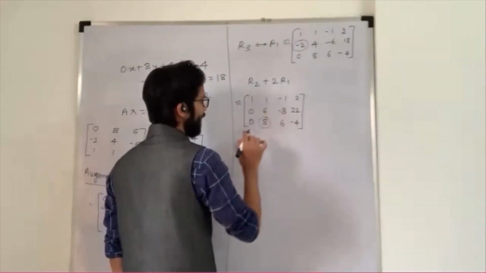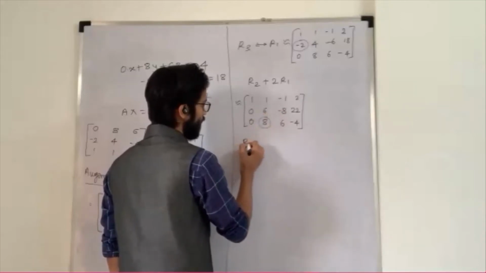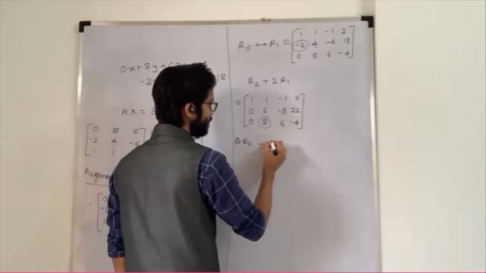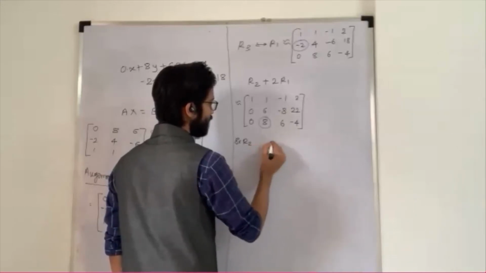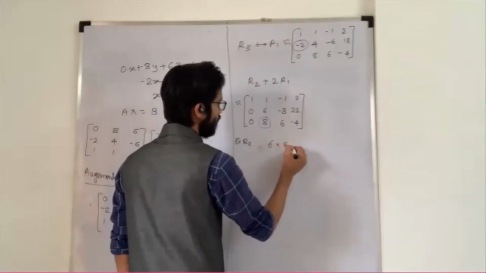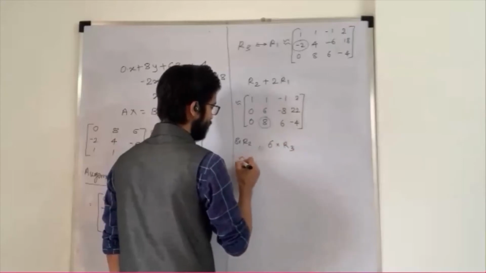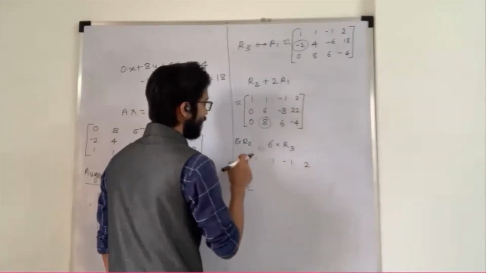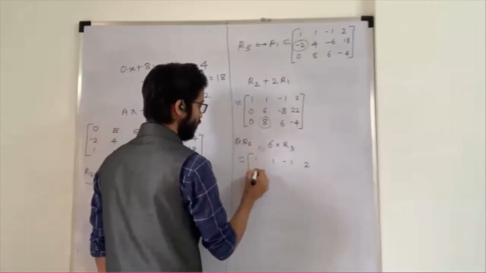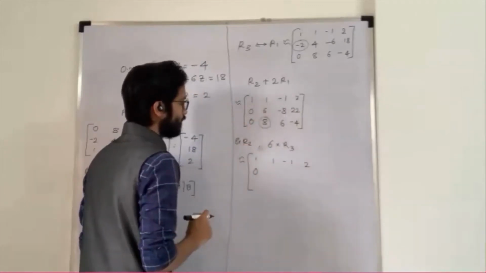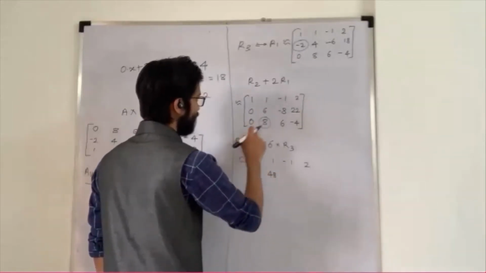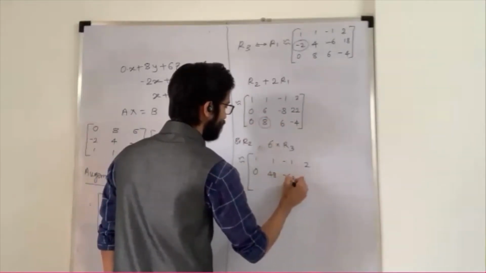So multiply this row by 8. So R2 into 8, and 6 into R3. What does it become? Tell me. 1, 1, minus 1 and 2. If I multiply by 8, so 0. 8 6s are 48. Then minus 64.